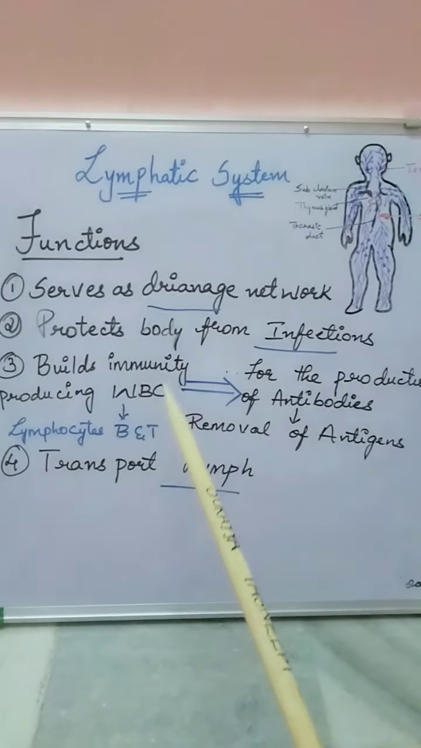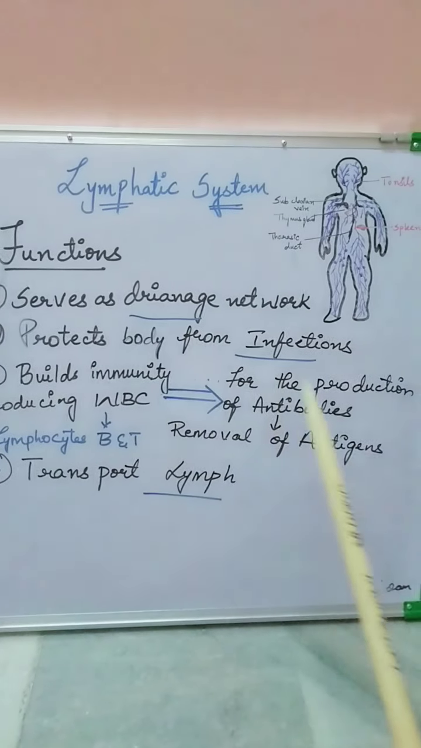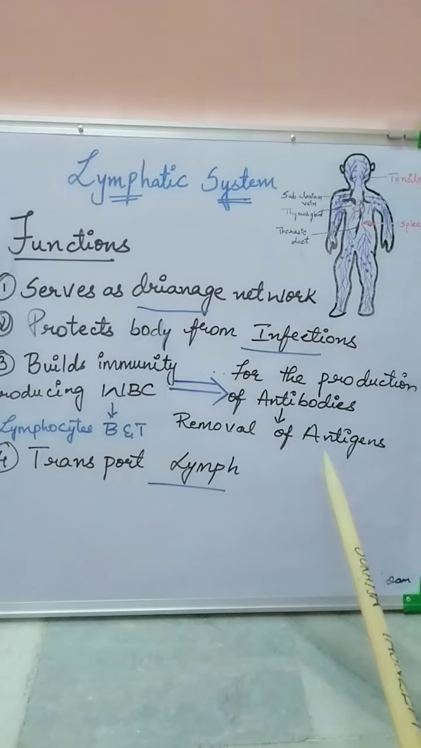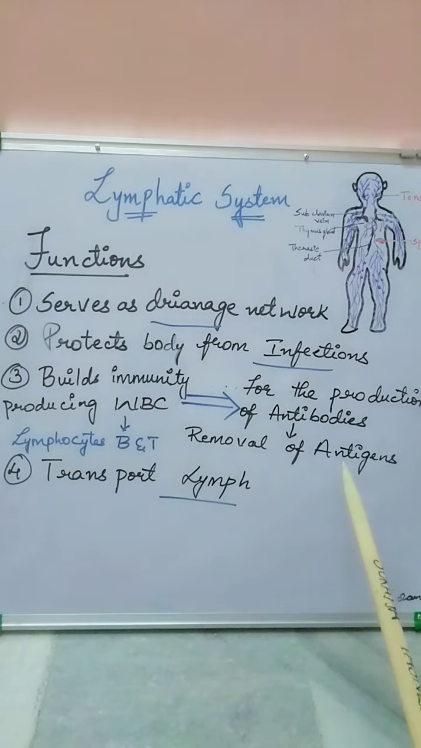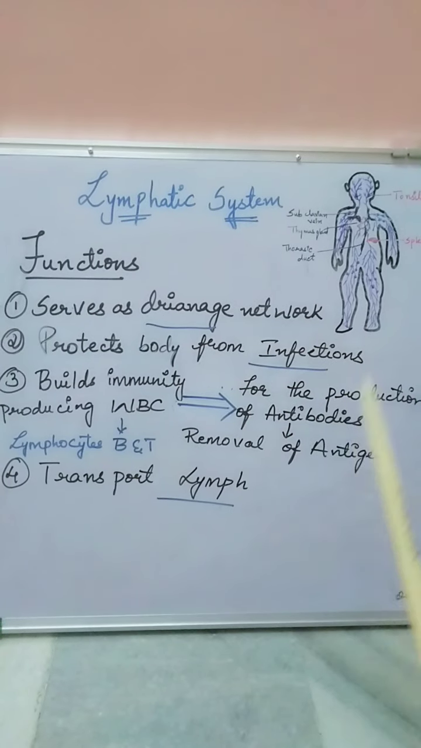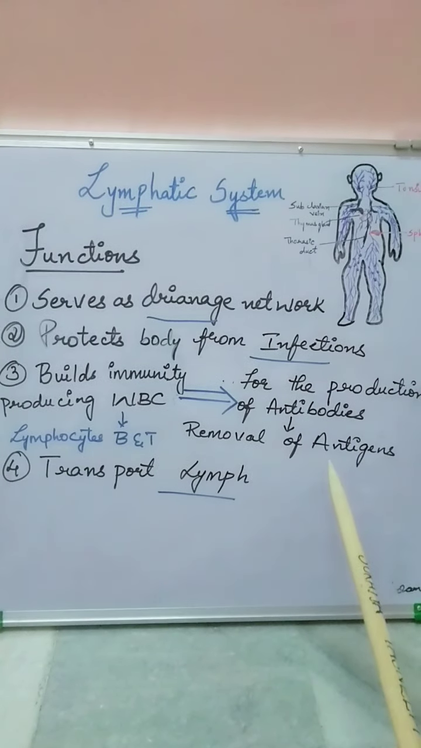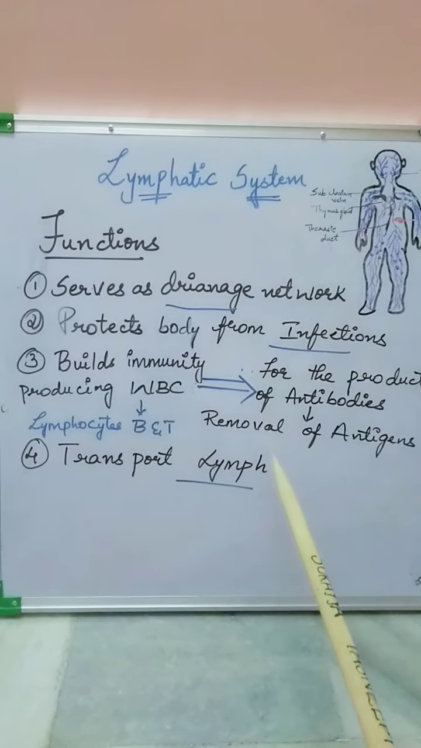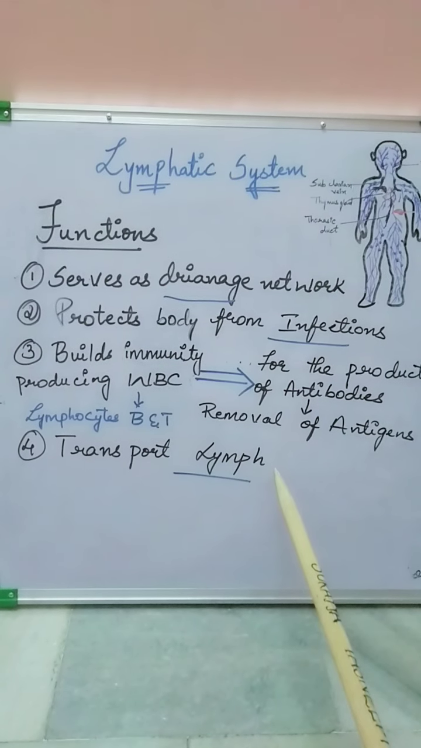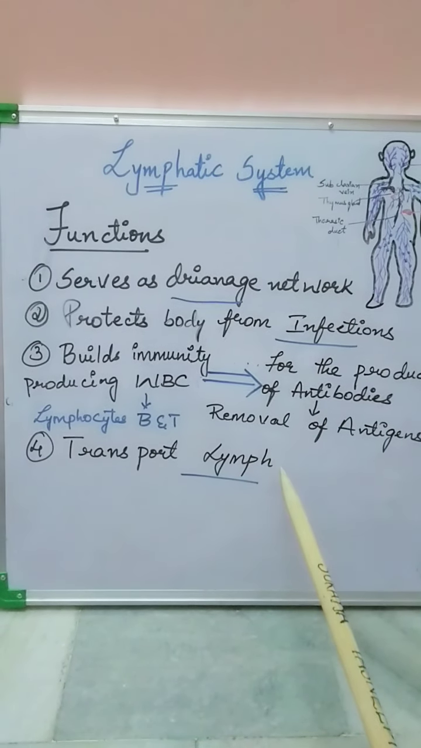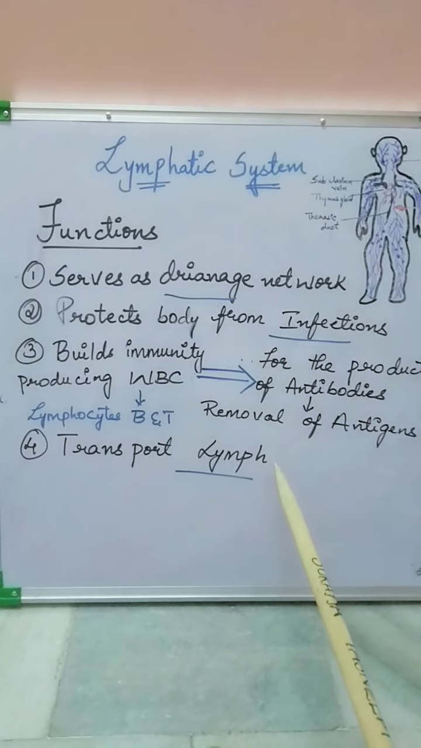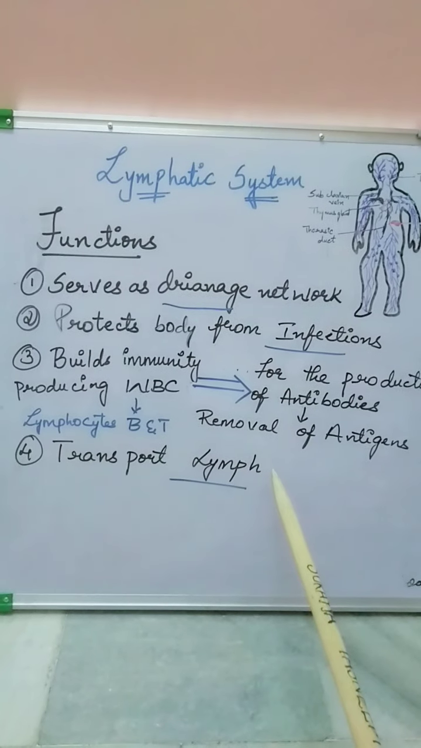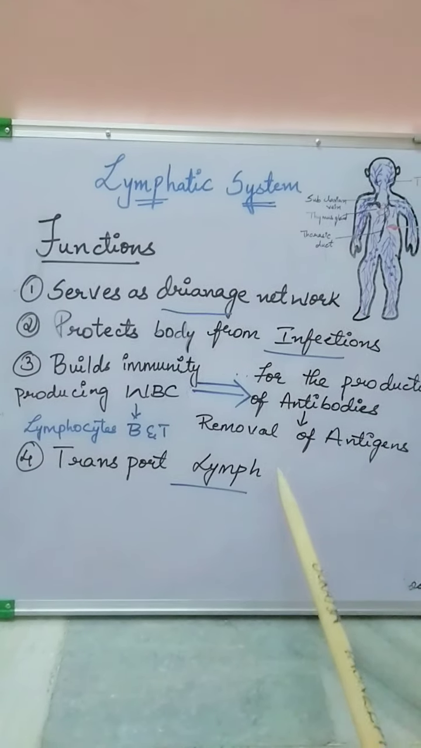In what way? The WBC cells are useful for the production of antibodies, which are ultimately helpful for the removal of foreign material, that is antigens or infection-causing bacteria or viruses which have entered the body, by destroying them through the process of phagocytosis. It's also helpful for the transport of lymph, as we have seen, and the purification of lymph takes place in the lymph node, ultimately entering the bloodstream. So this is how the lymphatic system plays a very important role for the proper functioning of the body.